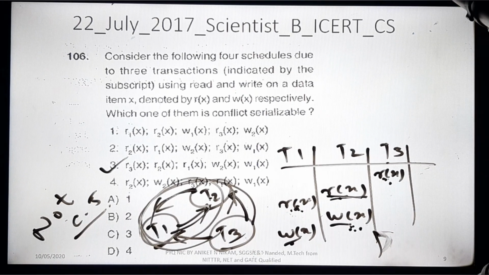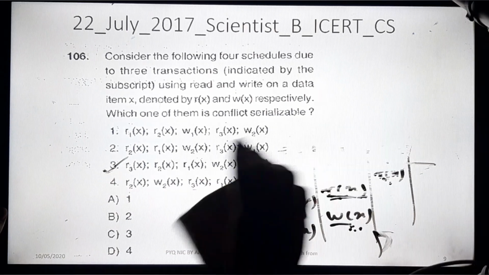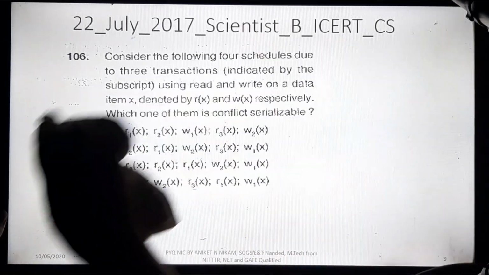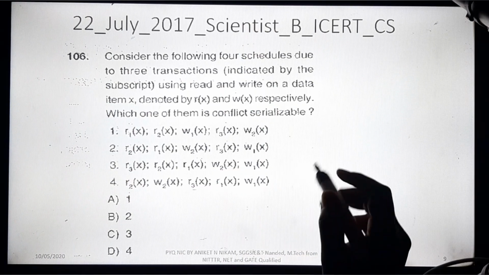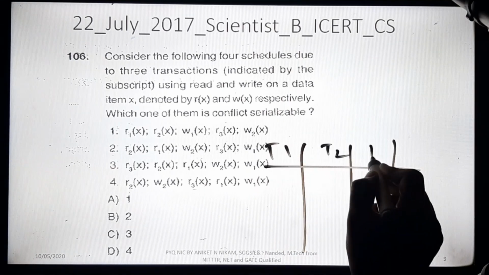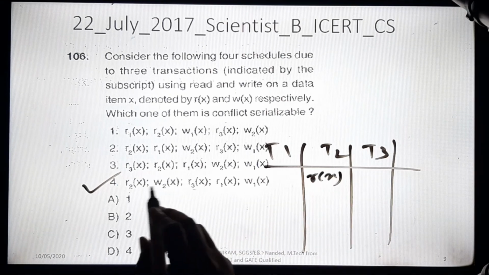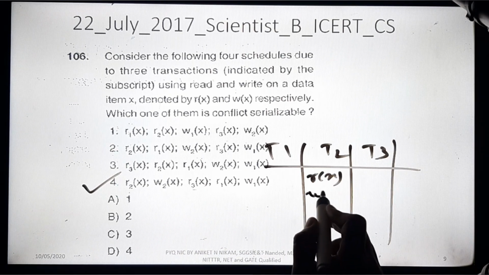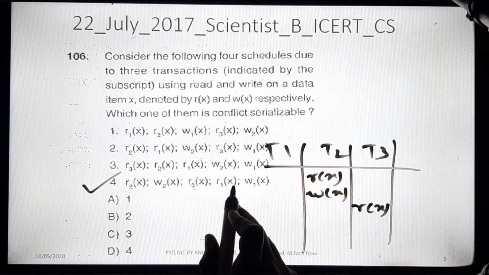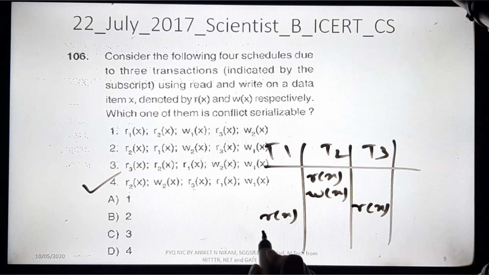Now we will go for the fourth option. According to this technique the option is definitely the fourth, but we will check with the same logic and the same example. In this case we should not have any cycle in the graph. First we draw the three transactions T1, T2 and T3. Now R2x, read x, then write x for T2, then R3x read x, then R1x read x and W1x in T1.